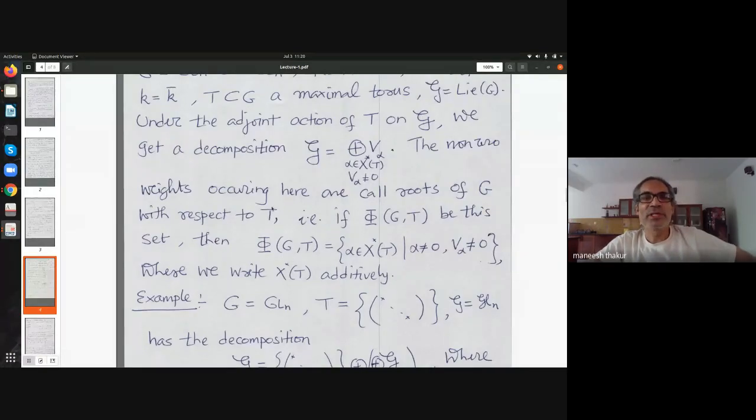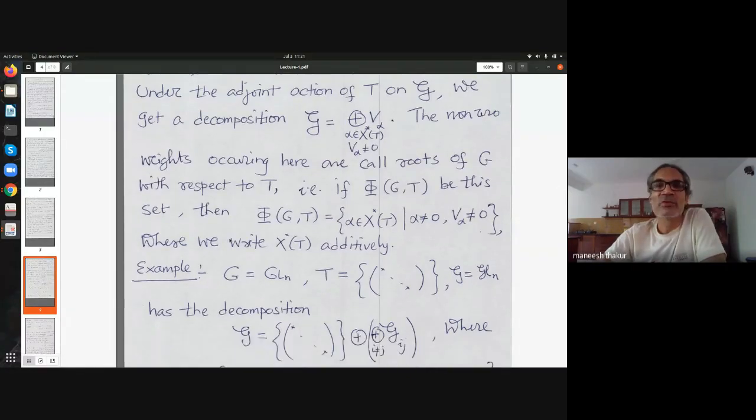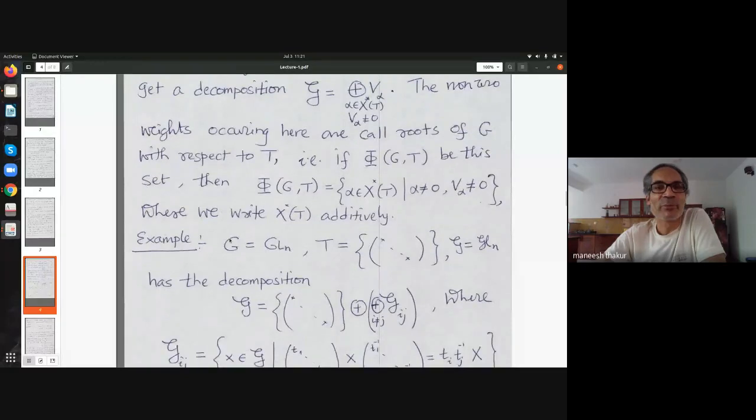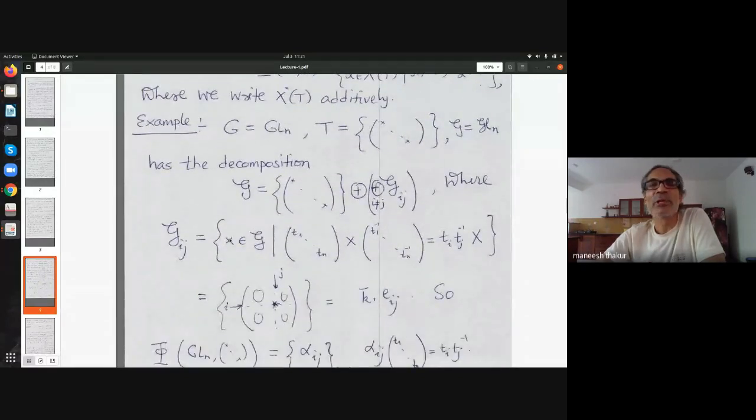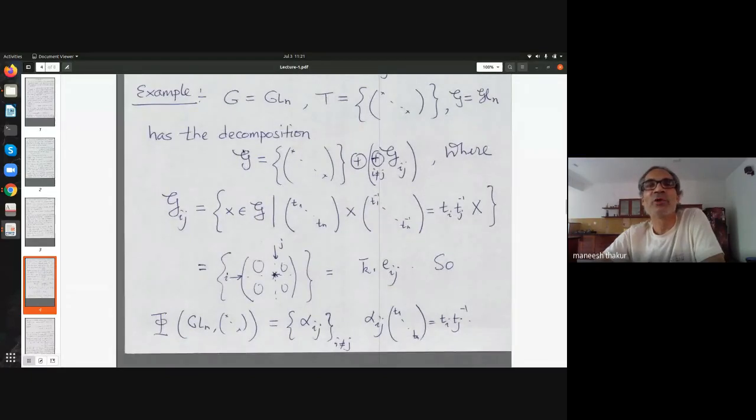There are some properties those characters satisfy, which I am skipping right now. They together are called root systems. So there is a beautiful theory of root systems, which unfortunately I am not going into. So let me compute an example, not completely, but give an idea of what's going on.